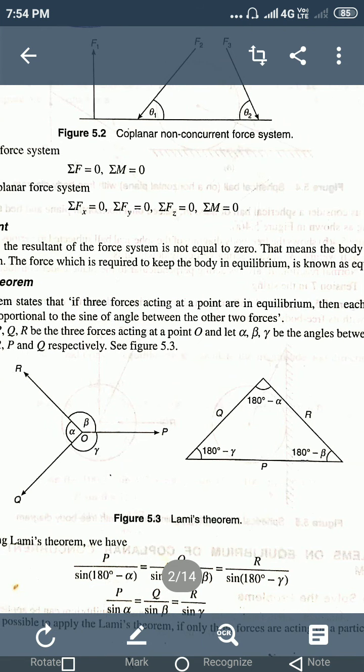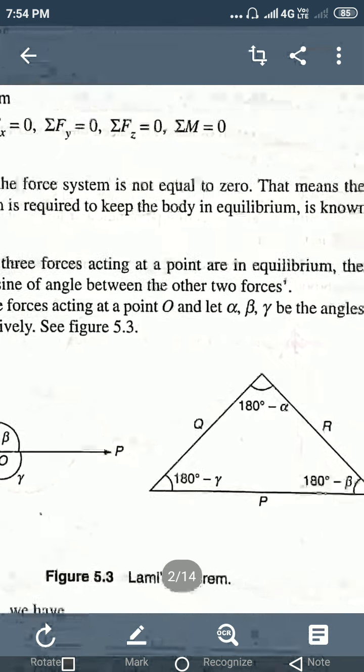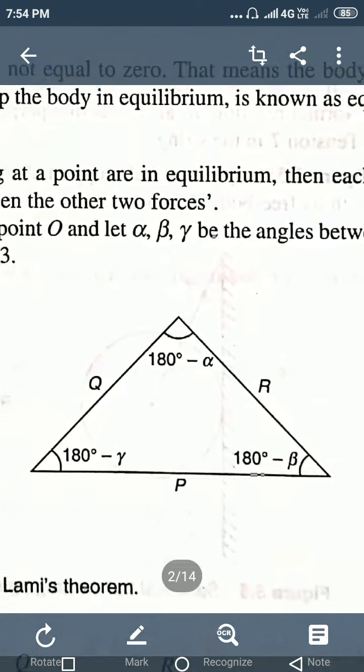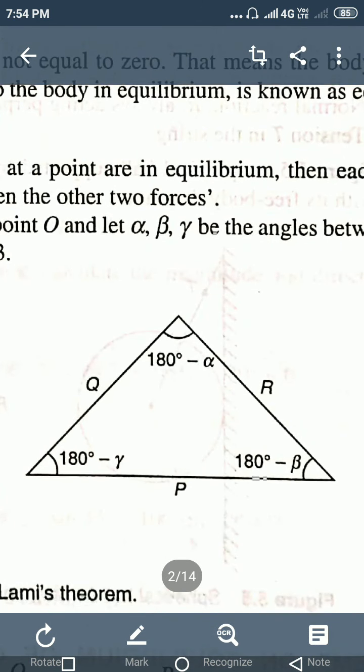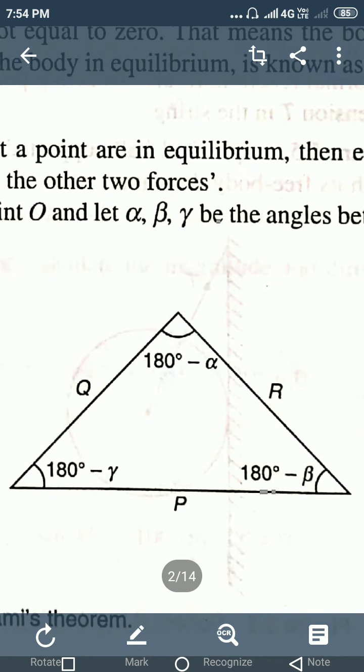We know that the angle made by P and R is beta, therefore the angle in the triangle between P and R is 180 minus beta. Similarly, the angle between R and Q is 180 minus alpha, and between P and Q is 180 minus gamma.